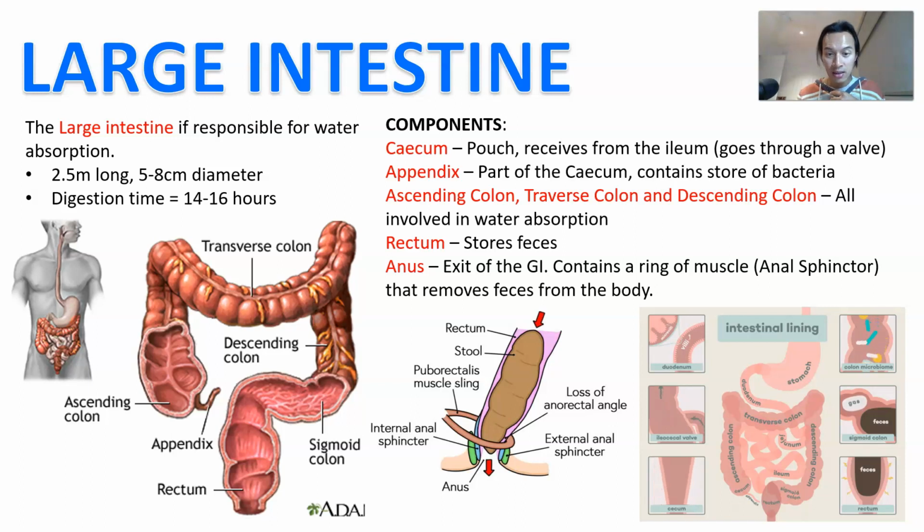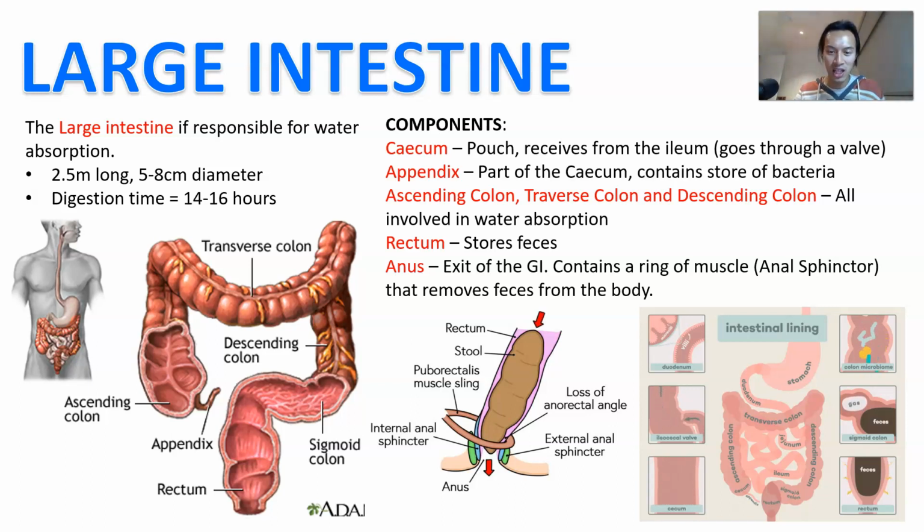Now, the anus contains a row of muscles called the anal sphincter, and that row of muscle is what basically makes up the anus, and that's going to remove the feces from the body, okay? Now, on top of that, you also have an additional piece of muscle, which is called the puborectalis muscle, which is a sling, right? And the puborectalis sling, as it contracts, is going to pull against the rectum and the anus, allowing you to hold your poop in.